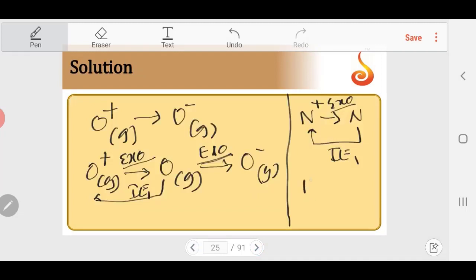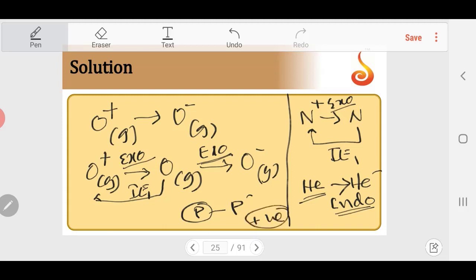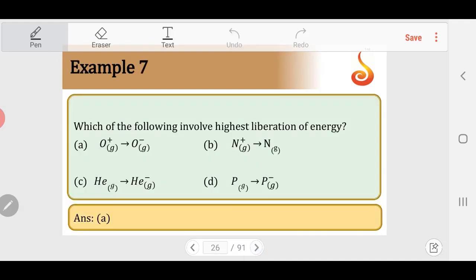The third one, He to He−. He already has the ns2 configuration. It has the least tendency to accept one more electron. This is endothermic. This cannot be exothermic. And P to P−, P also has ns2 np3 configuration, a half-filled state of the p subshell. It has the least tendency to accept an electron, so P to P− is also going to be positive, that is endothermic. So the answer should be A, O+ to O−, having the highest energy being liberated.